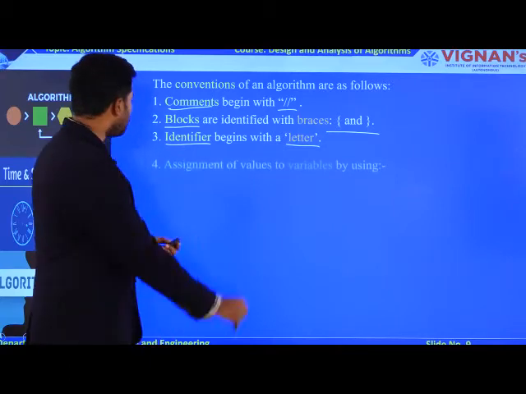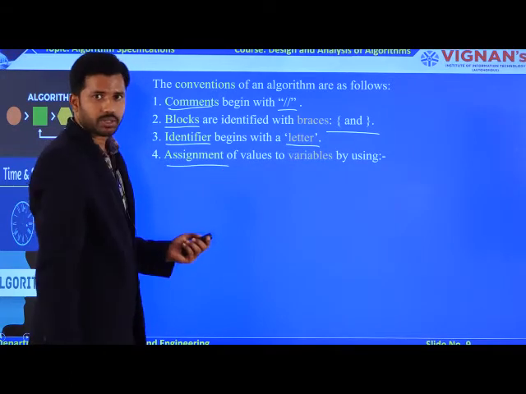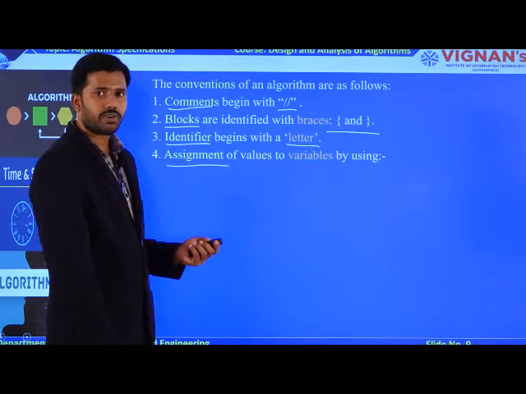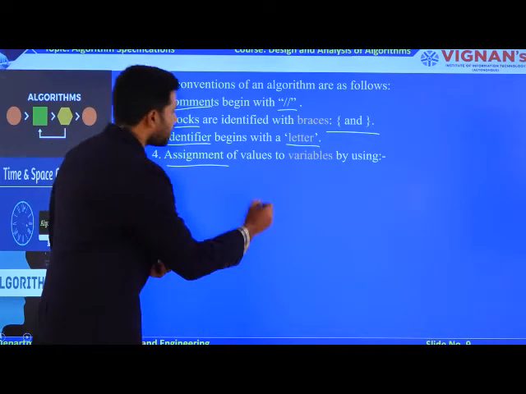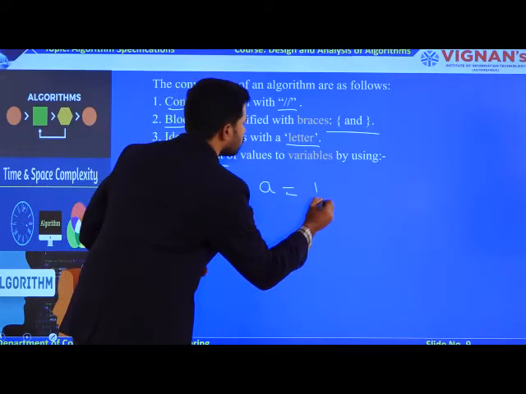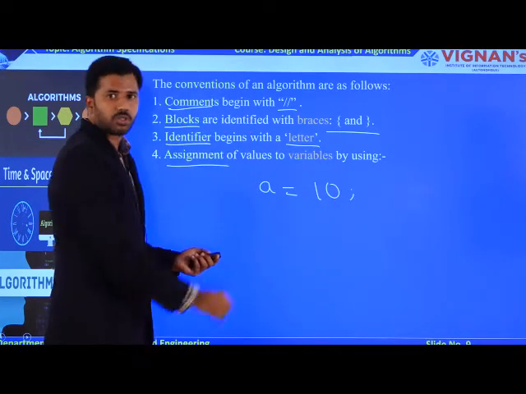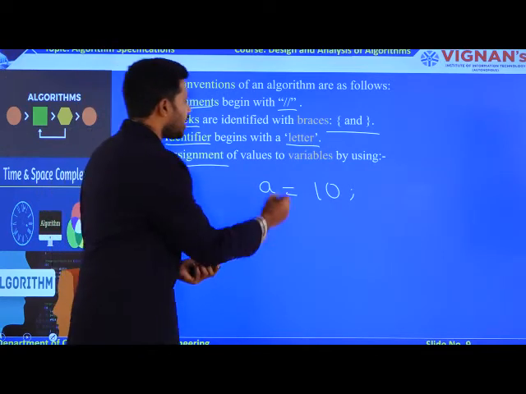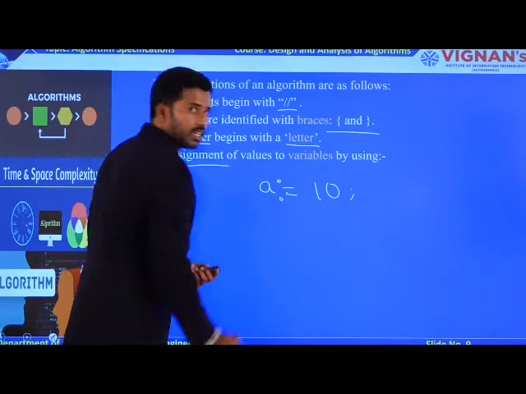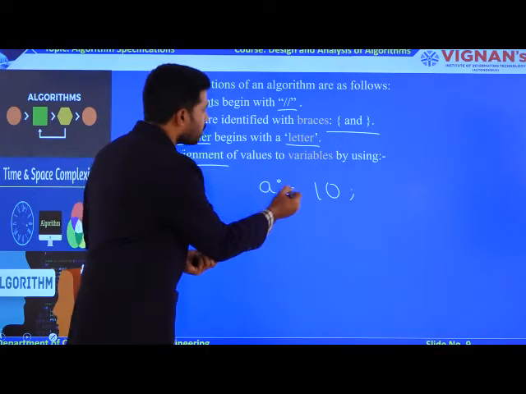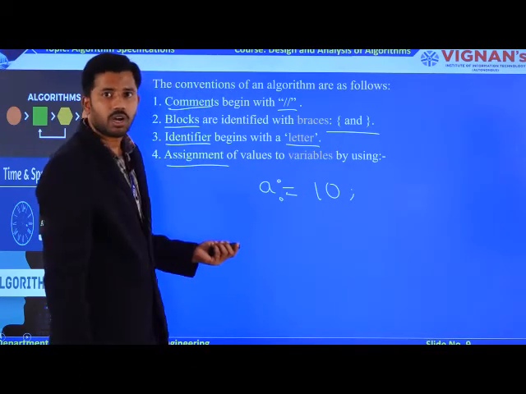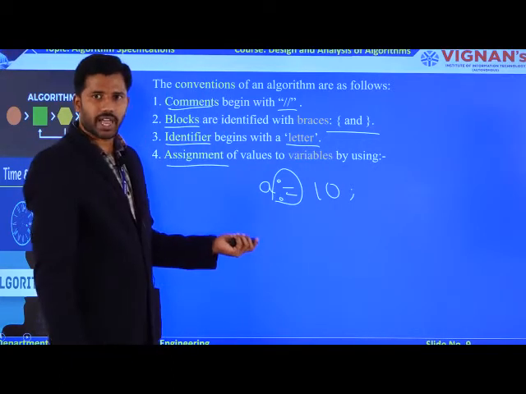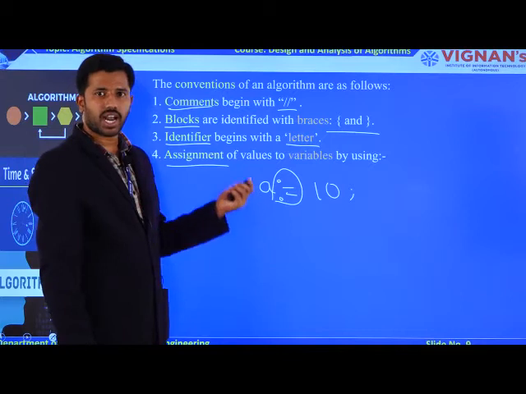Coming to the fourth one, which is the assignment operation. In programming language, you perform the assignment operation with the help of the assignment operator, right? What is the syntax? Variable equal to value. This is the syntax to perform assignment operation in programming language. Now in algorithm, the syntax is going to be different. In the prefix of your assignment operator, you are going to have a colon operator. The colon followed by the assignment operator defines the assignment operation in algorithms.